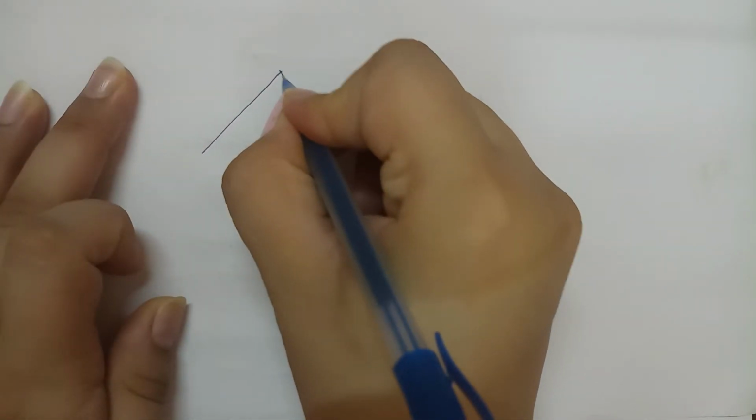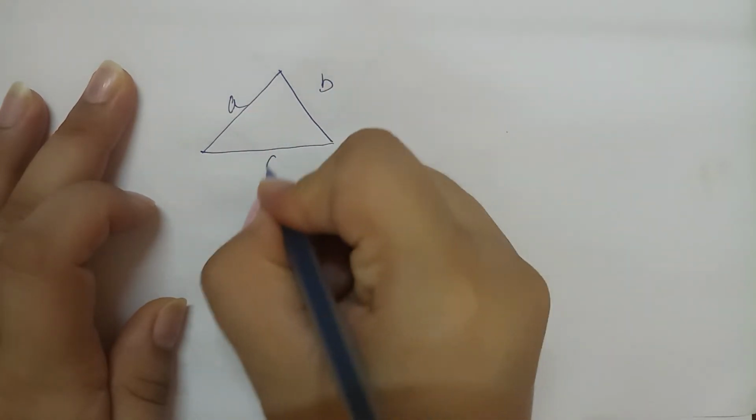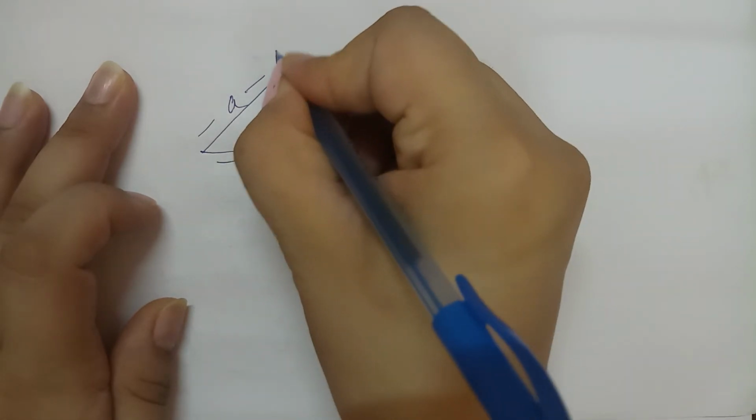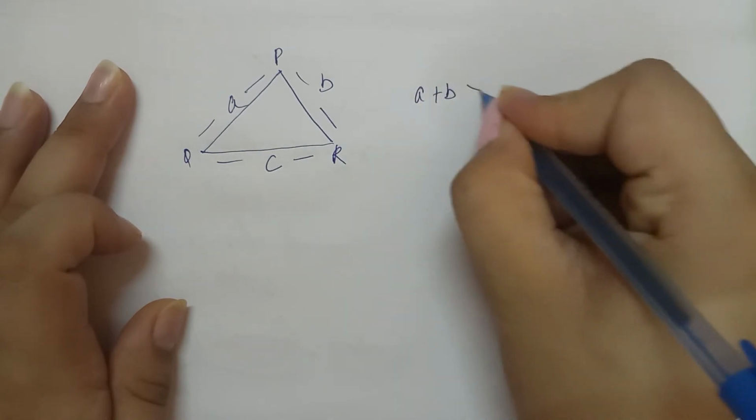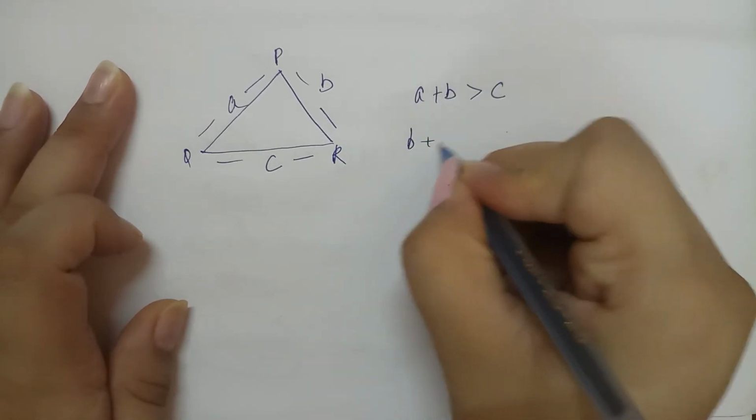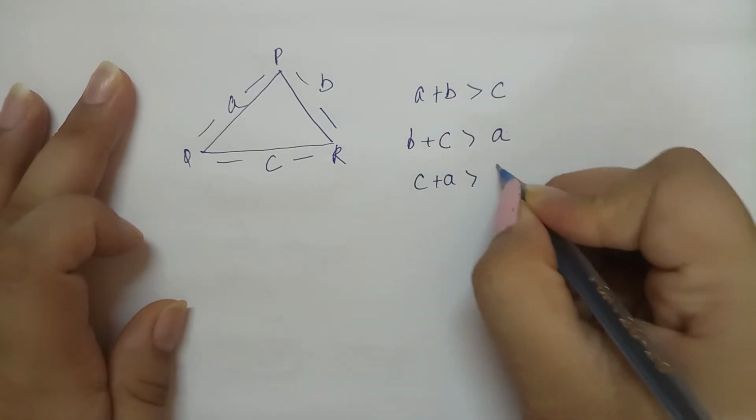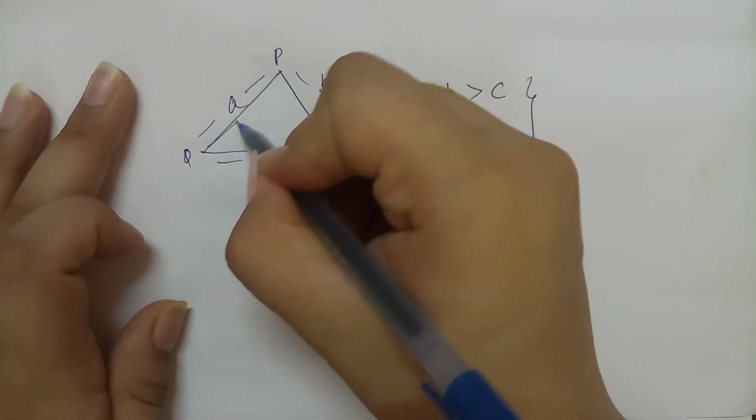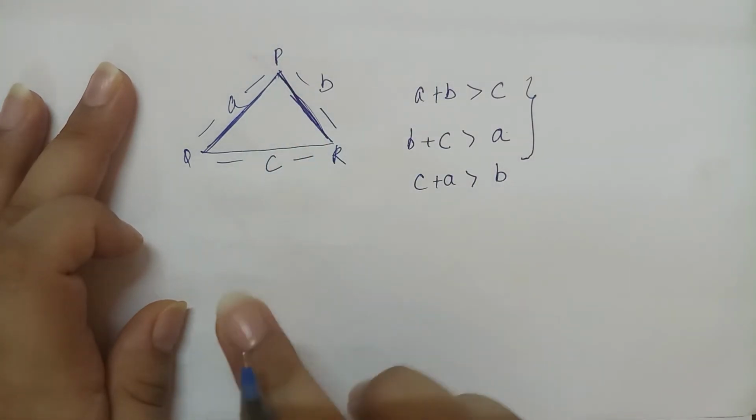So far we have discussed that in a triangle, this is A, B, C, the measurements, and let us name it as PQR triangle. A plus B will be greater than C, B plus C will be greater than A, C plus A will be greater than B. This means that if we add any two sides of a triangle, it will always be greater than the third side.